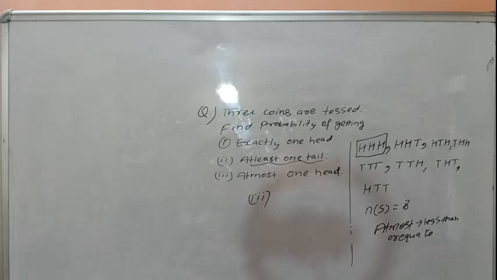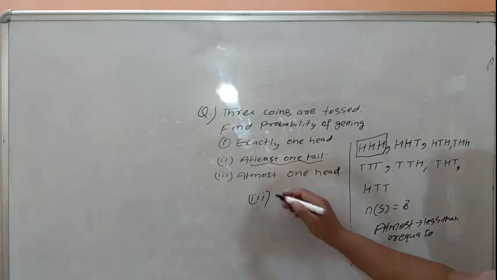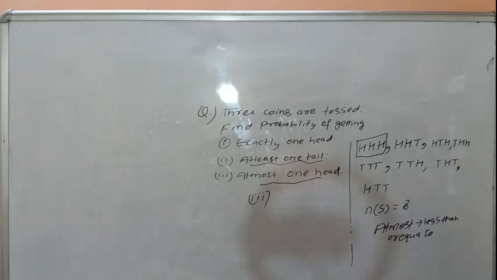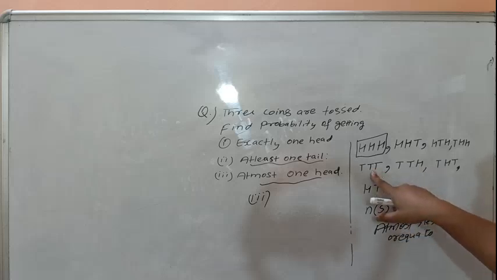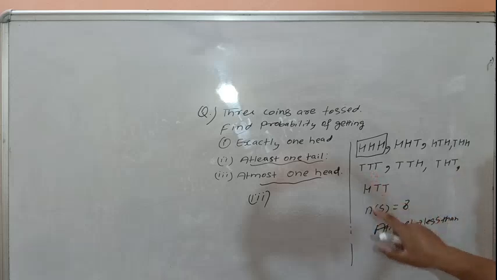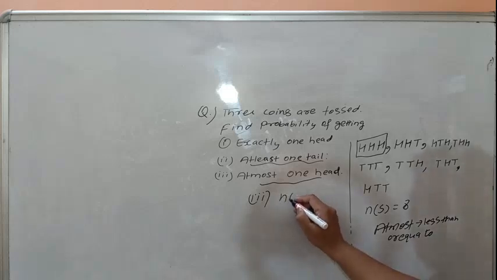At most one head. That means one head and less than one head. One head means this. Less than one head means zero head, and this. There are four events in which either there is one head or no head. That means in at most one head, number of events is four.